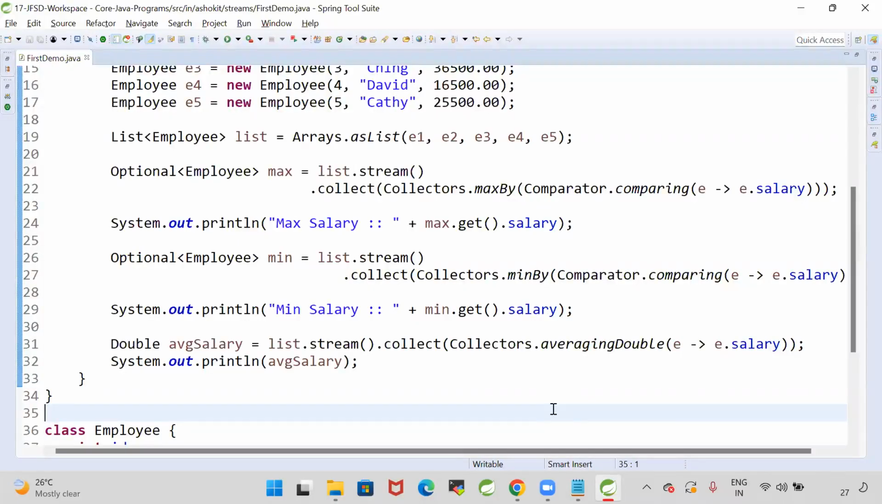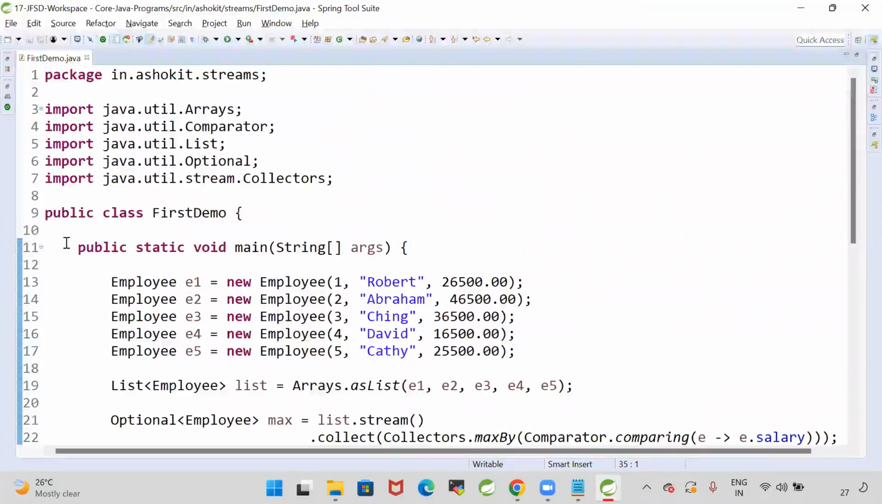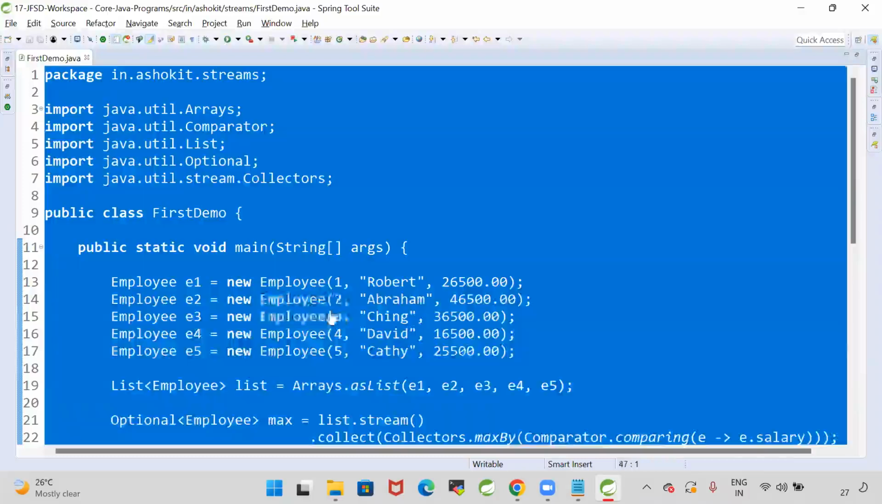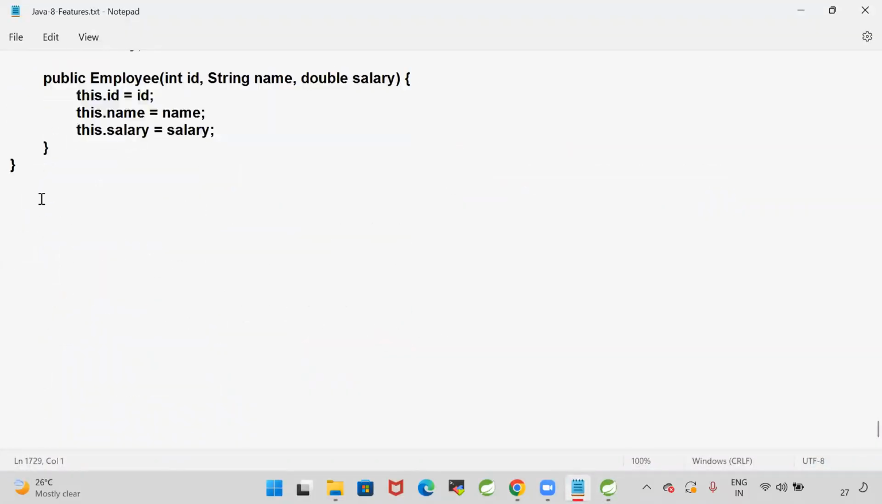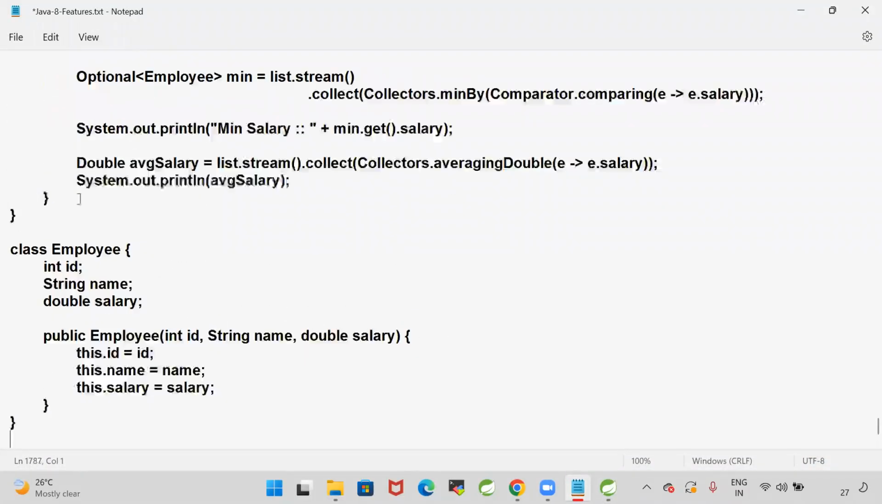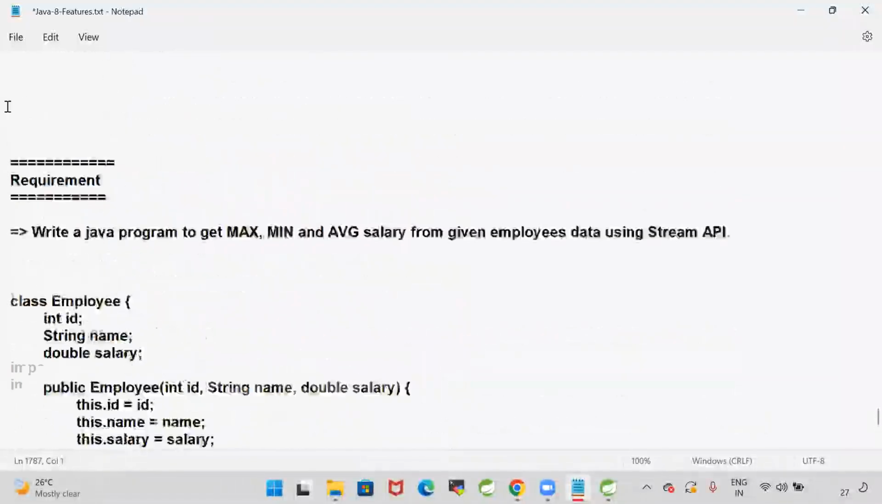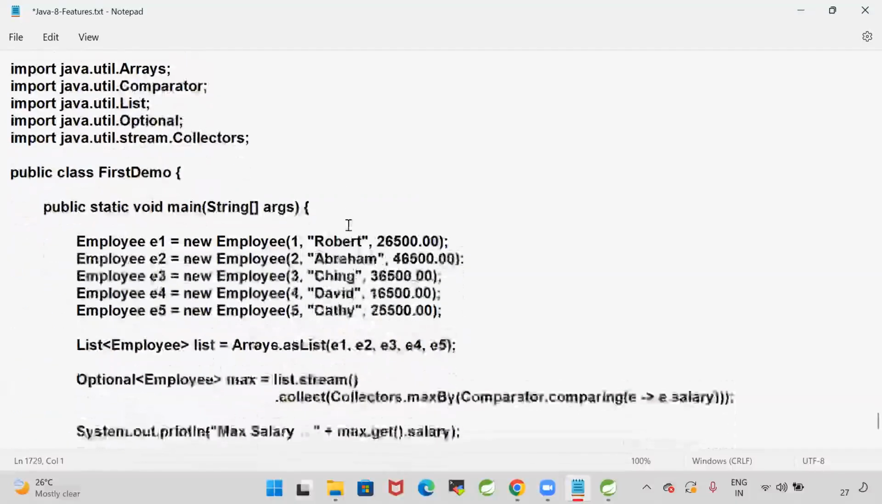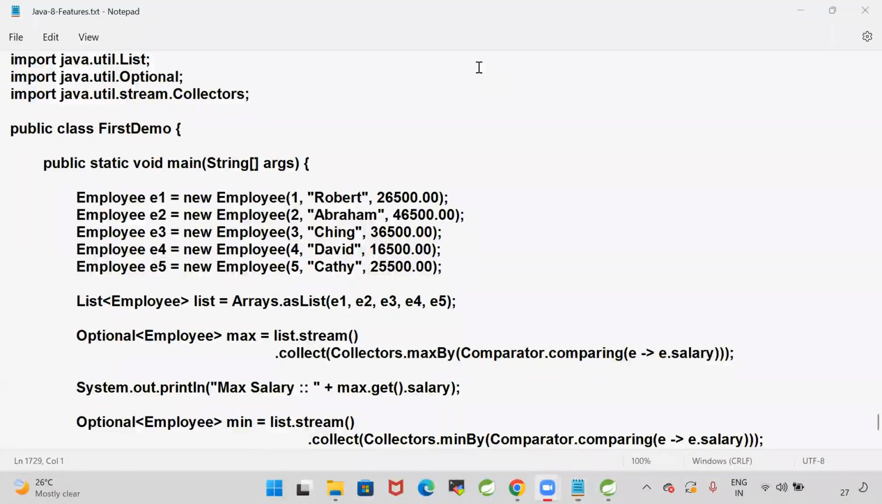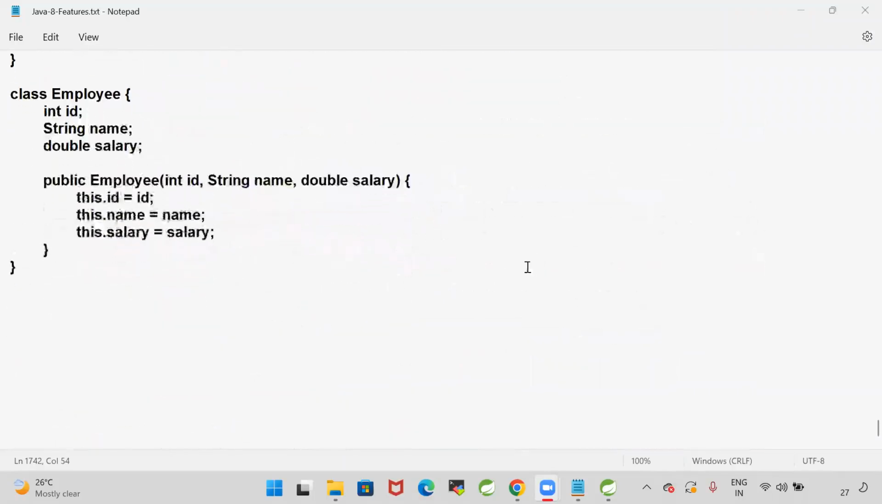Okay, guys. Good. Now, similarly, in the Stream API, we can implement group by functionality also. What is the meaning of group by? Guys, do you know what is the meaning of a group by? Can you tell me what the meaning of a group by is? Come on, guys. In Oracle also we have a group by function, right? Similarly, what is a group by?